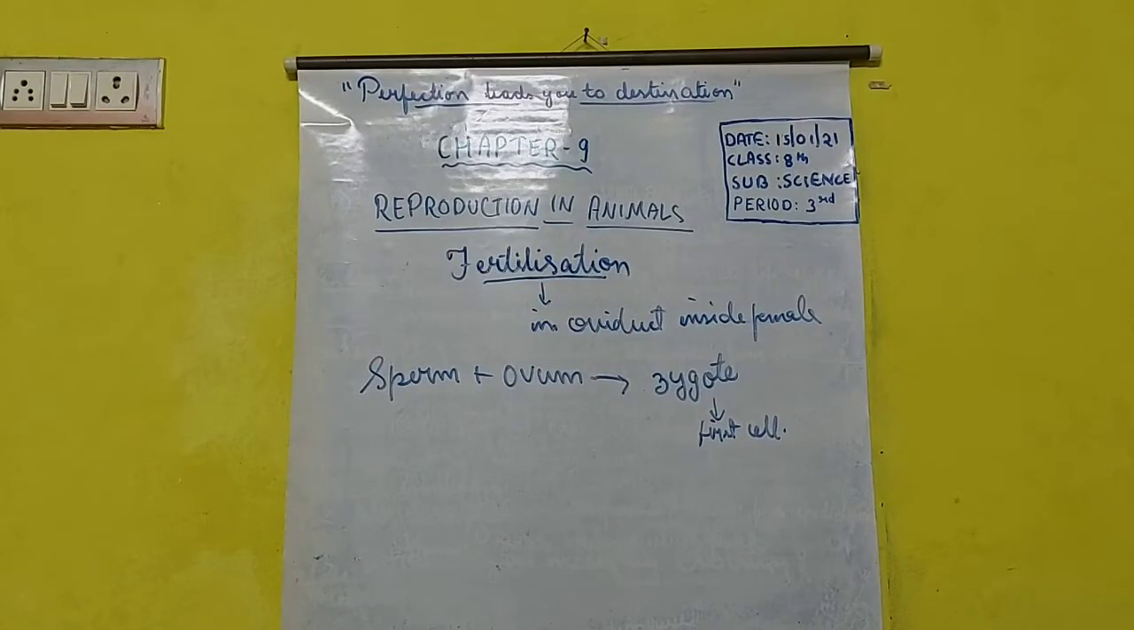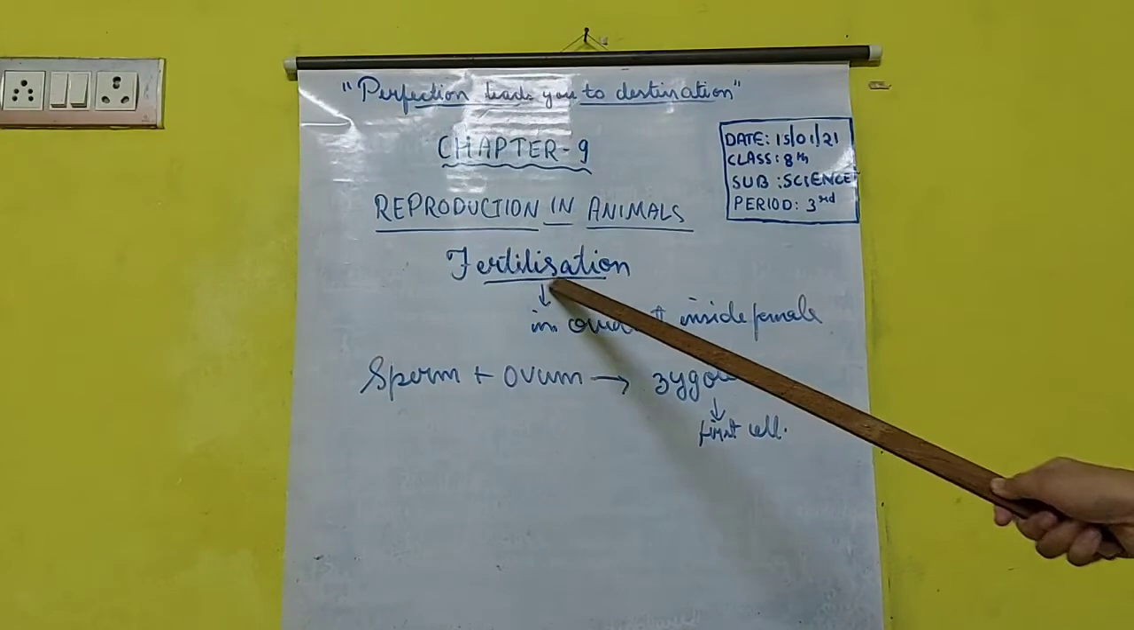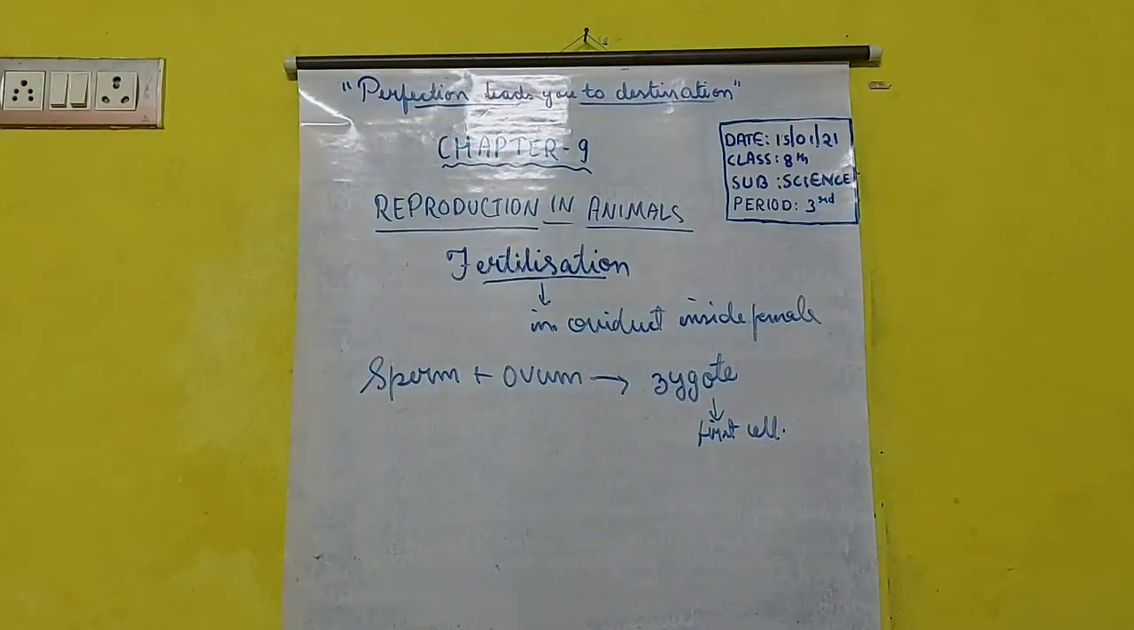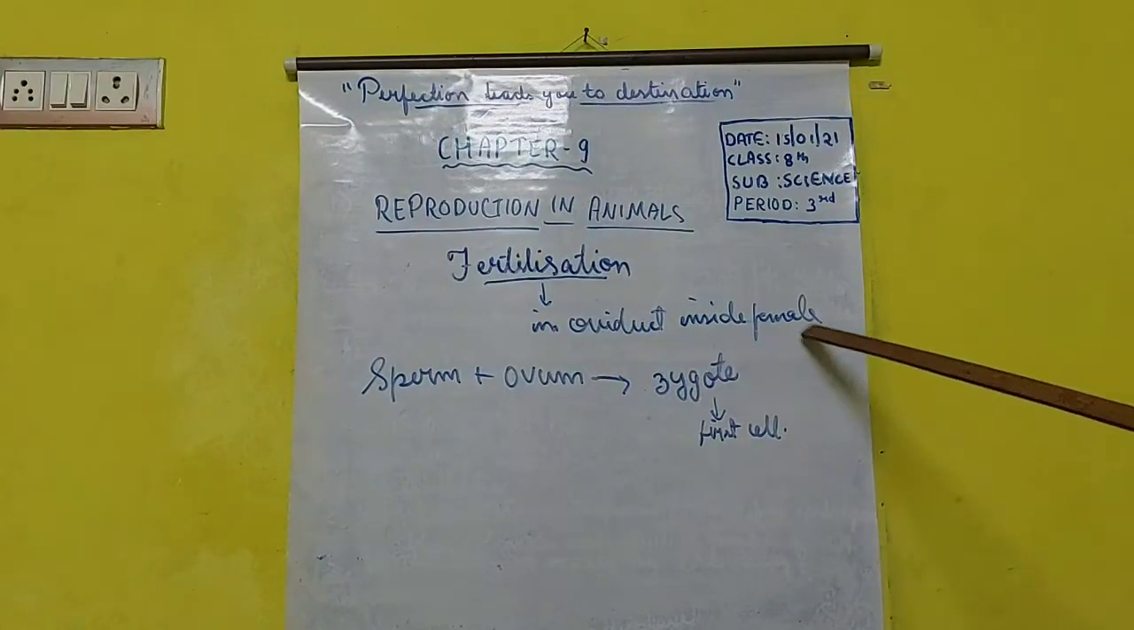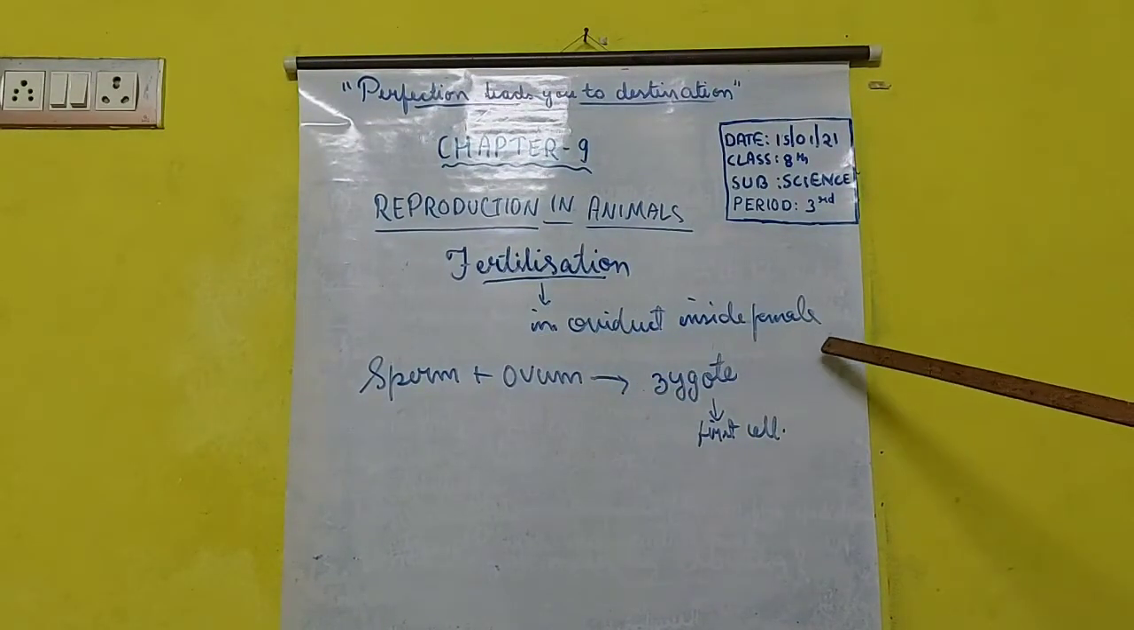So next step that occurs is fertilization. In animals also we saw that fertilization is a process where the male fuses with the female. So here also this fertilization in humans is an internal fertilization and it will take place in the oviduct of the female. Here this fertilization is called internal fertilization.